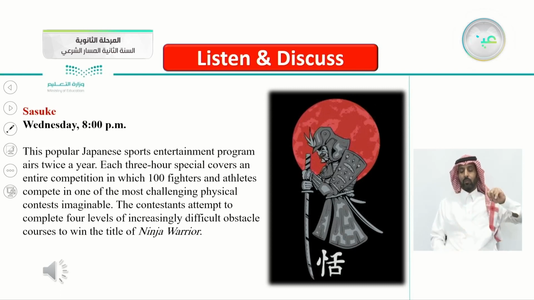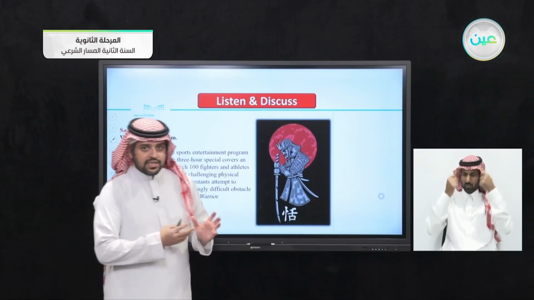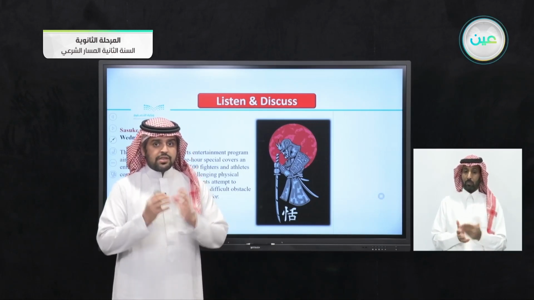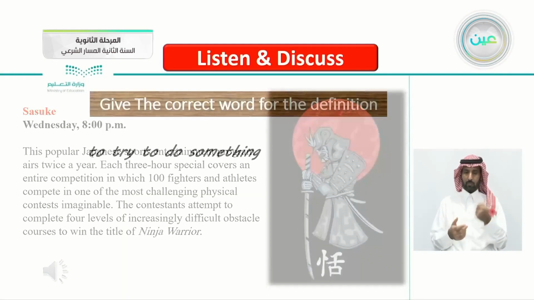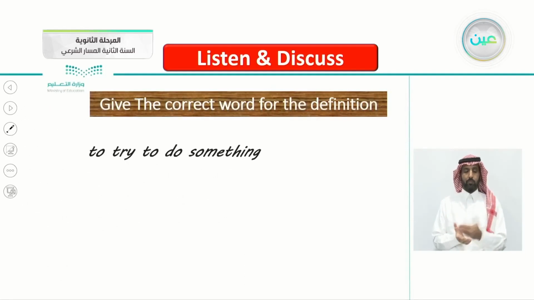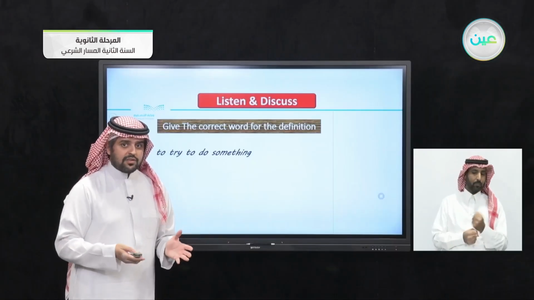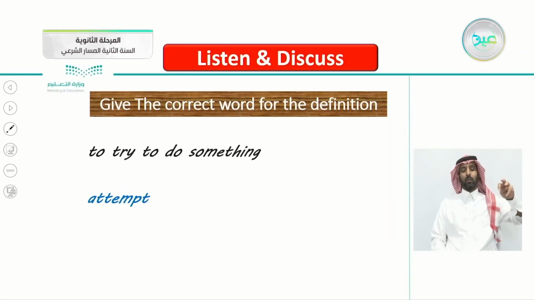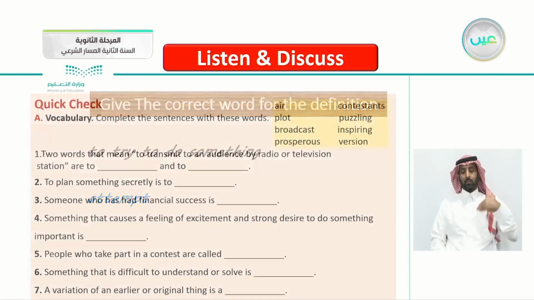So in this program, there are contestants who fight for the title, trying to win the title of Ninja Warrior. Just reading that the title is Ninja Warrior is enough to keep you interested and watching this program. Again, give the correct word for the definition. Try to do something. When you try to do something, what do we call it? Yes, excellent. Attempt. When you attempt, it means that you are trying to do something.